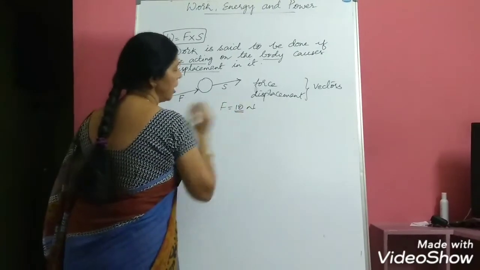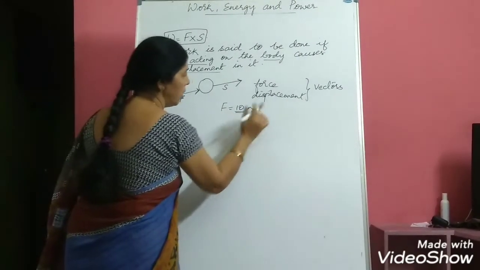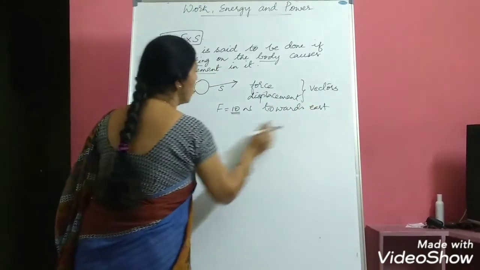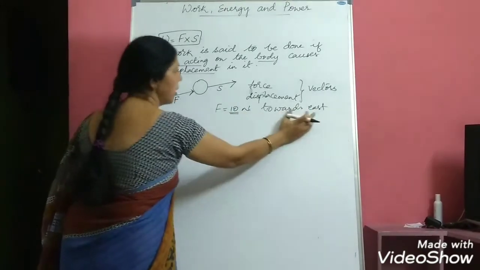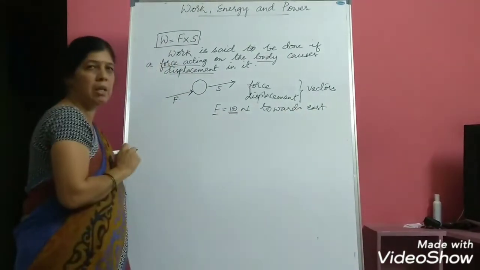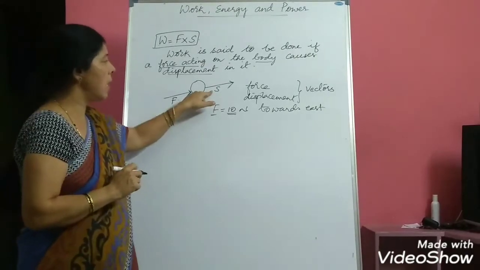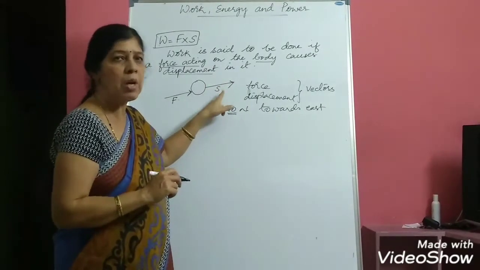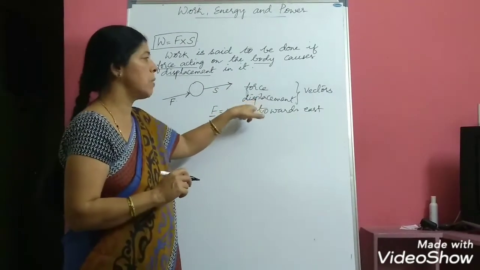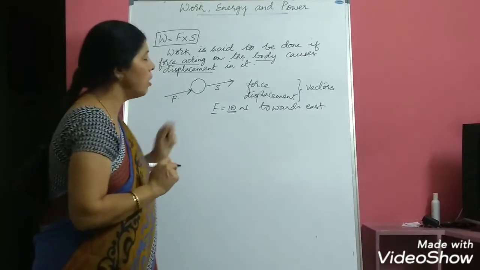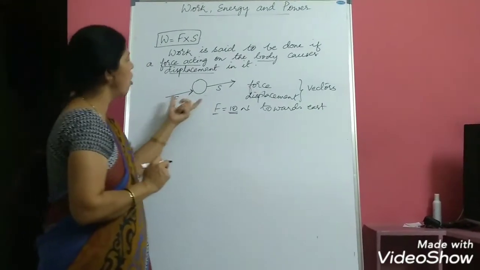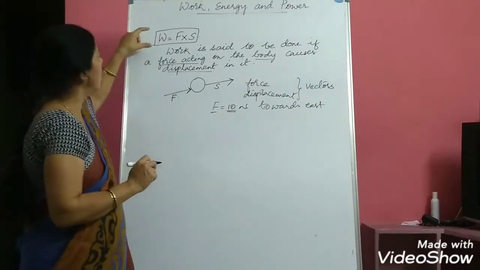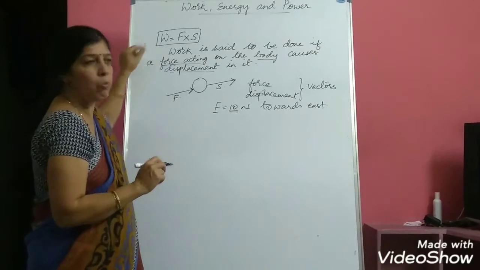Along with it, we also indicate the direction. So, force is equal to 10 newtons towards east. If I write this, it means that a force of magnitude 10 newtons is applied towards east. So, force becomes a vector quantity. At the same time, displacement also takes place in a particular direction, and displacement also has some magnitude. So, both force and displacement are vectors. Now, if you resolve these two vectors, force and displacement, then we can come to a more precise formula for work done.